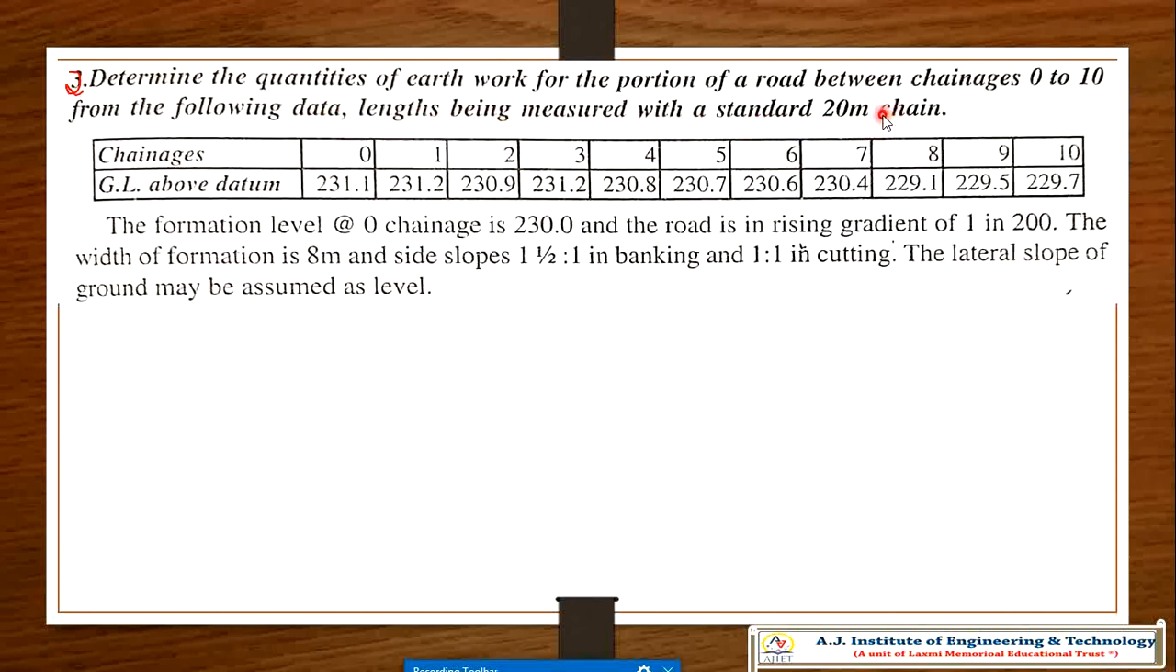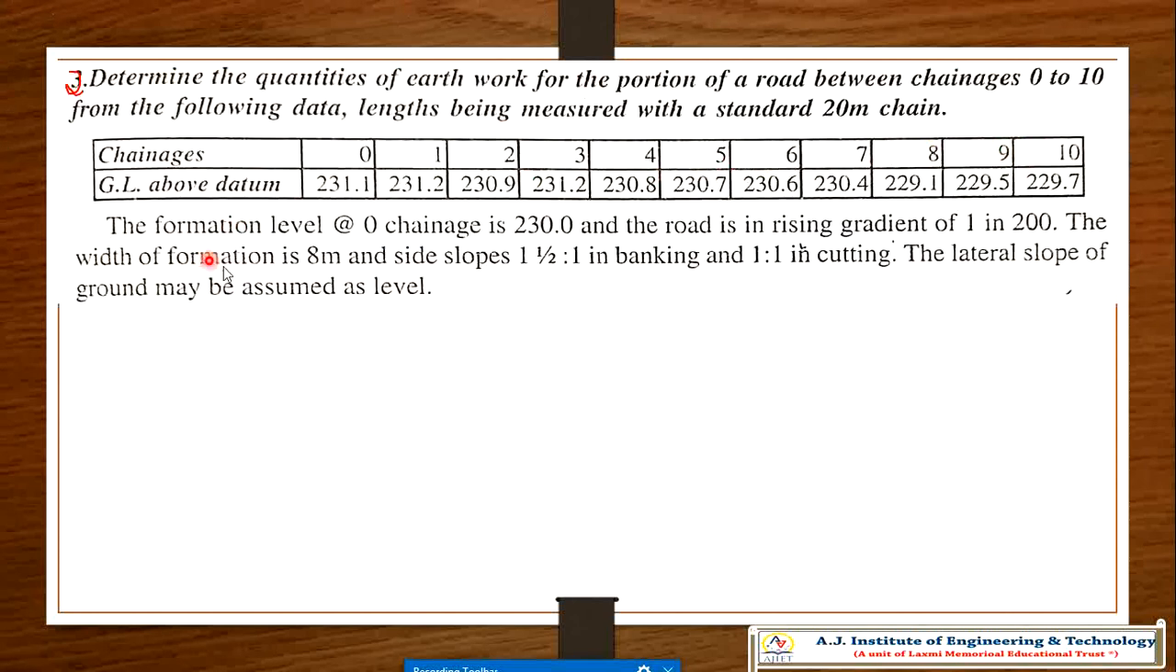So chainage is given 0 to 10. That means 0, 1, 2, 3, 4, 5, 6, 7, 8, 9, 10. Each chainage is a 20 meter length. So 0 to 20, 20 to 40, 40 to 60, 60 to 80, 80 to 100, 100 to 120, 120 to 140, 140 to 160, 160 to 180, 180 to 200.